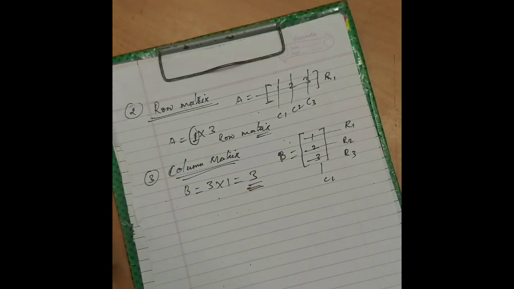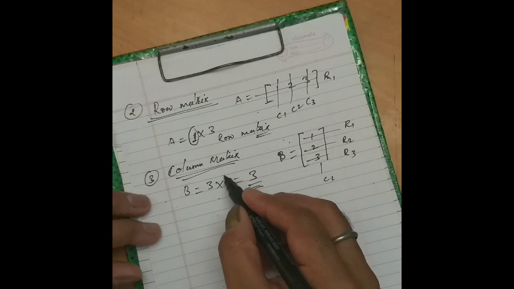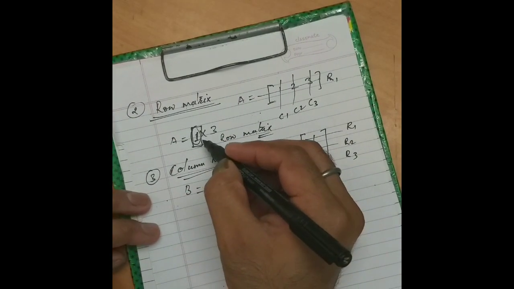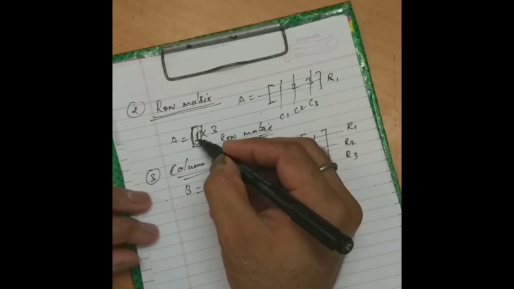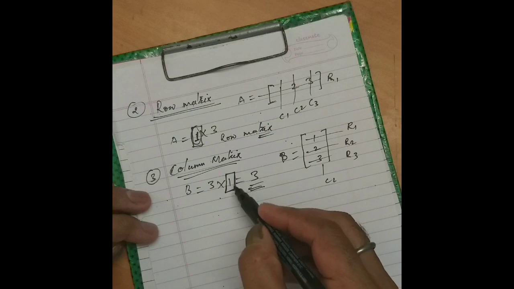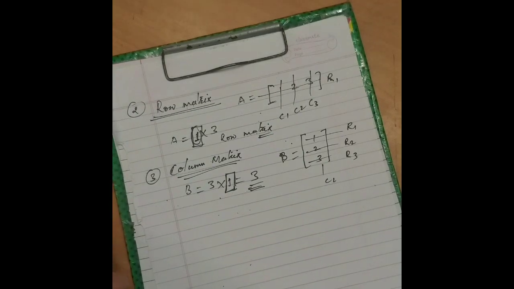Clear? So you can see from here, when rows equal 1, the matrix is called a row matrix, and when columns equal 1, the matrix is called a column matrix.